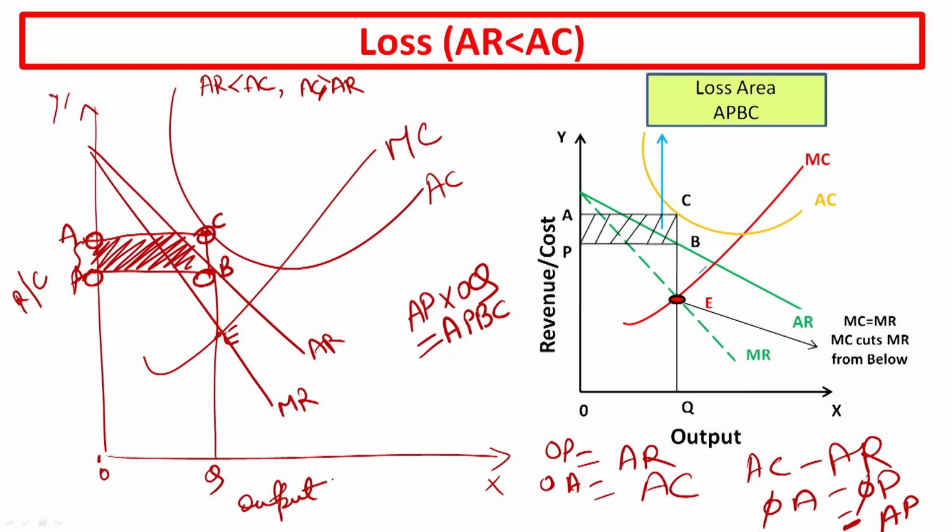This is the loss for the firm when the firm is producing OQ unit of output at OP level of price. The firm is incurring a loss equal to the APBC area.